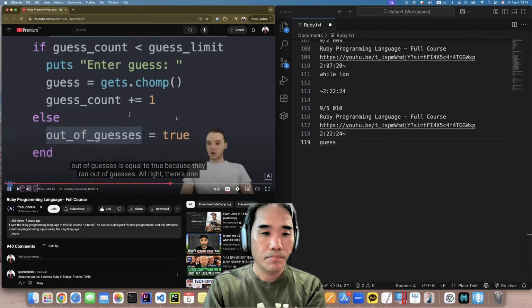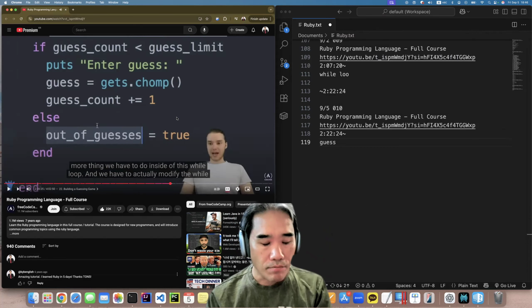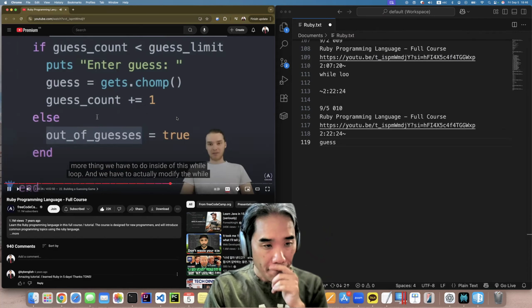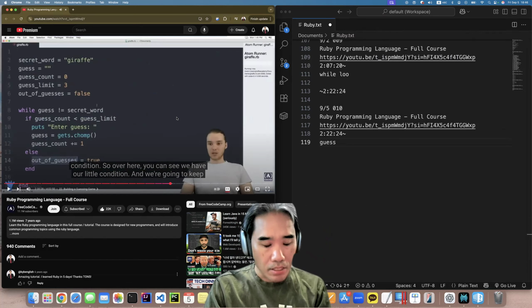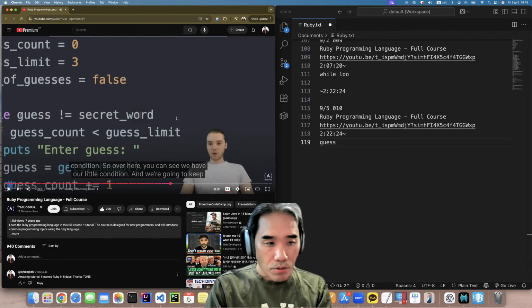All right. There's one more thing we have to do inside of this while loop. We have to actually modify the while condition. So over here, you can see we have this little condition.